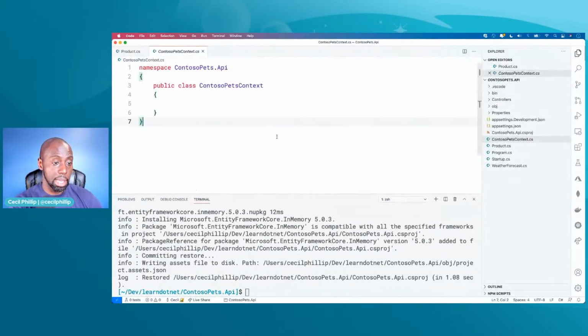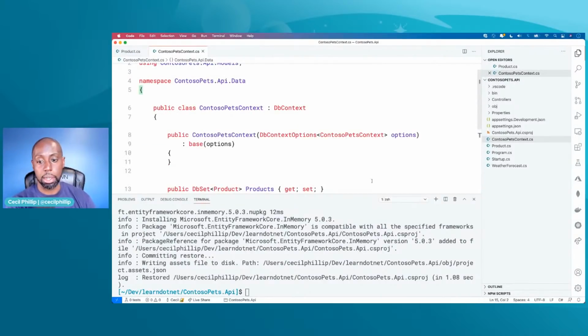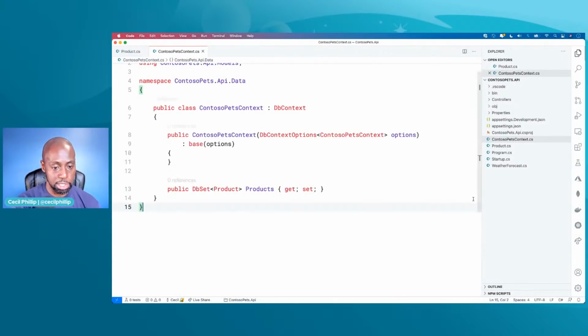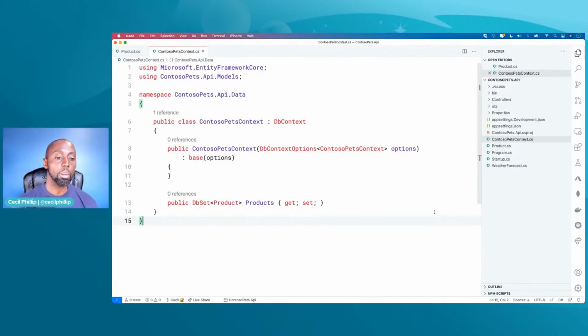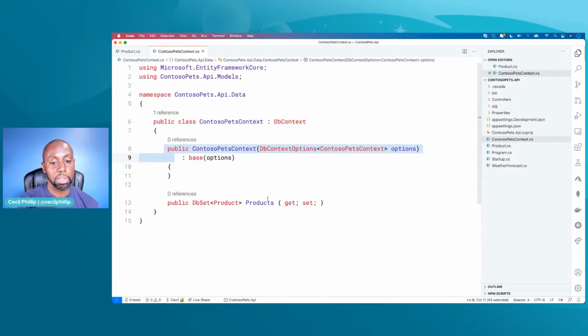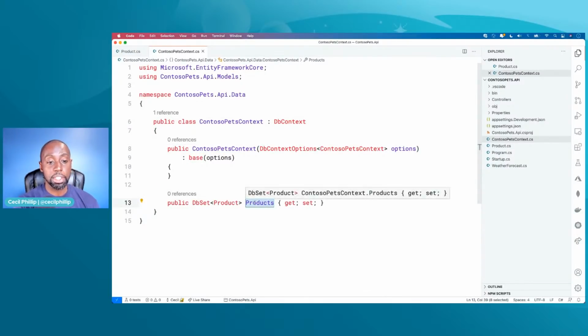And then it's going to create that thing for me. And now I'm going to just paste that in there. Let me minimize this window too. It's a little bit in the way, right? So you can see for our DB context, we define a constructor here for it, but we're also defining products. And the products here essentially represents a table or a collection, right? For where our data is going to live.